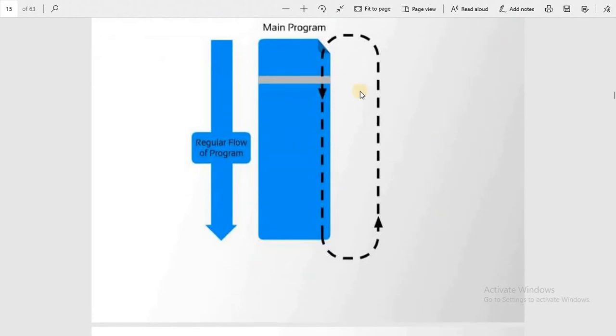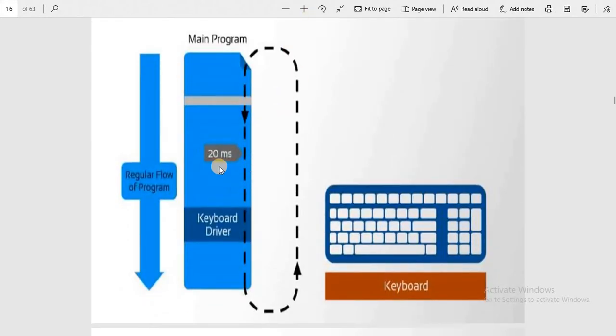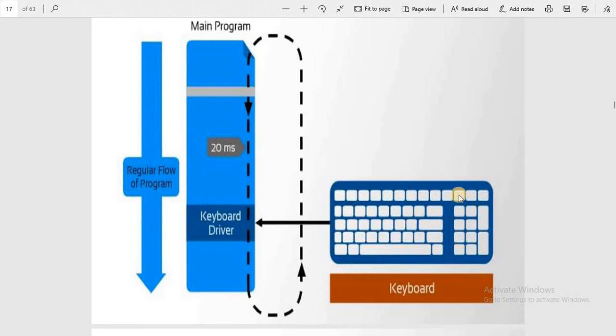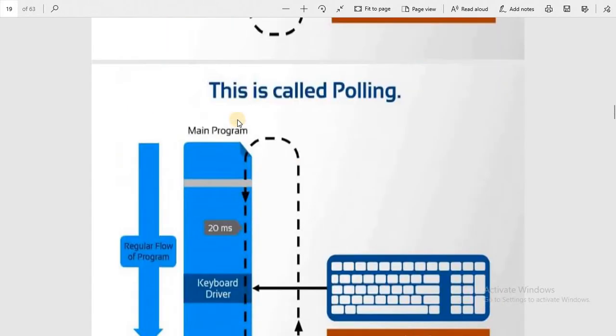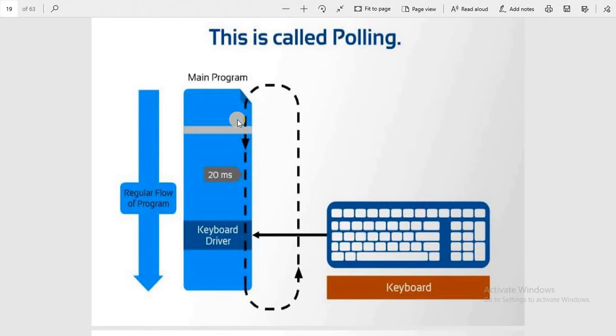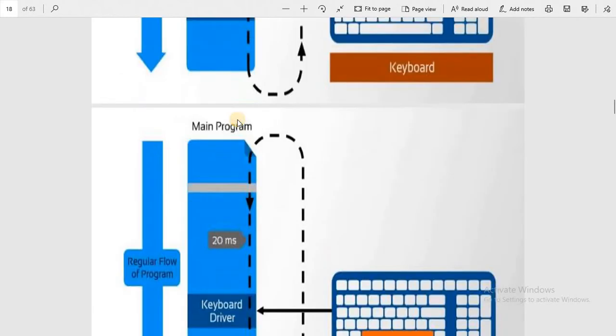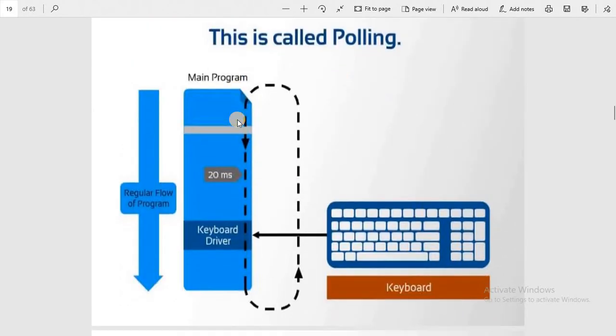This is the main program, and the regular flow of the program is running like that. And when the keyboard driver, which interacts with the main program, has a keystroke, pressing any kind of key will halt the program. When we strike the key, it will halt the routine work of the program, so this is called polling.